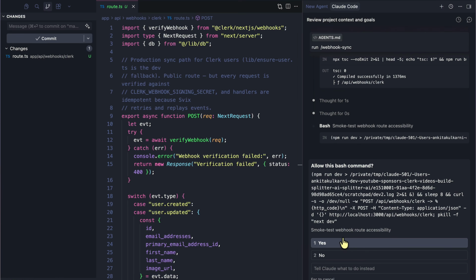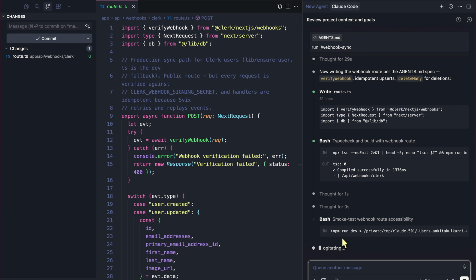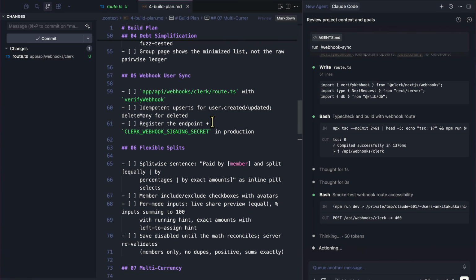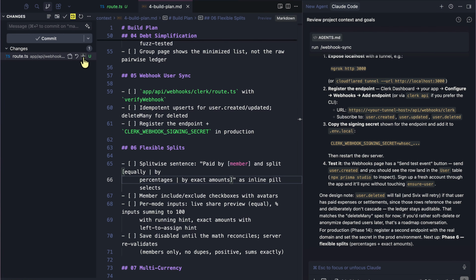And again, whenever you're using a service like Clerk, because users are being managed by Clerk, this is a really good practice to do so. While that happens, let's take a look at the next step. So now this is done. So let's just say phase 5 is done and committed. Alrighty. So this is going really well.